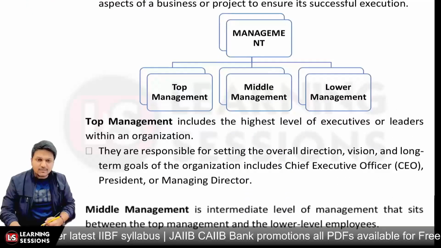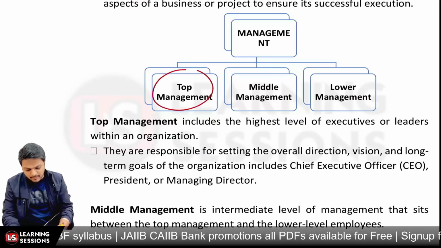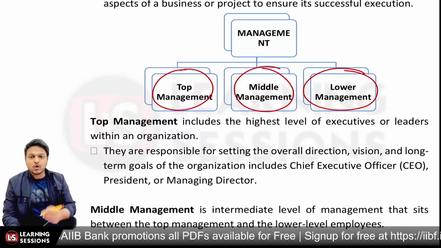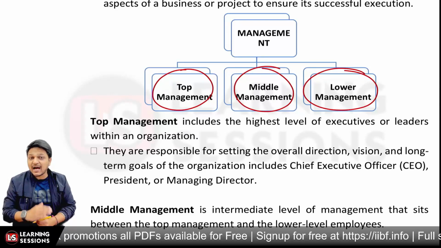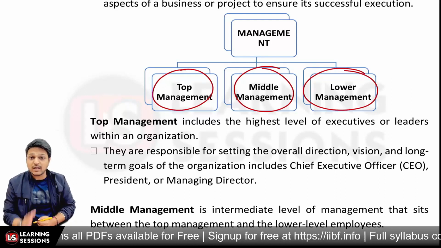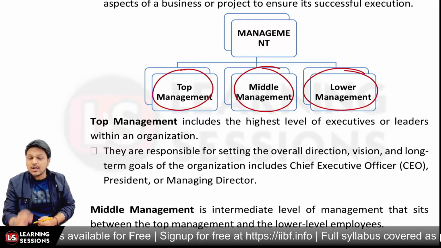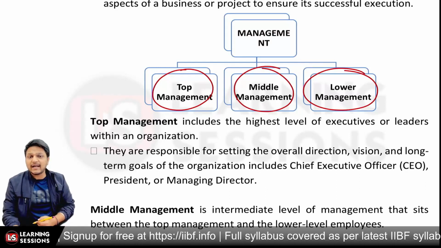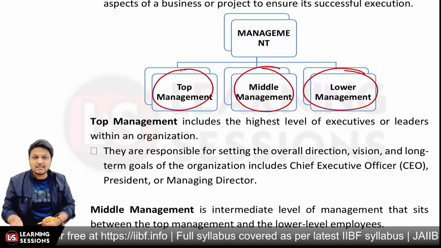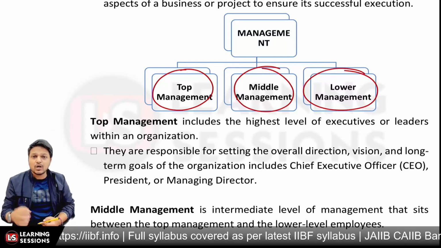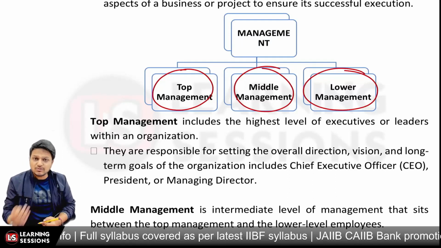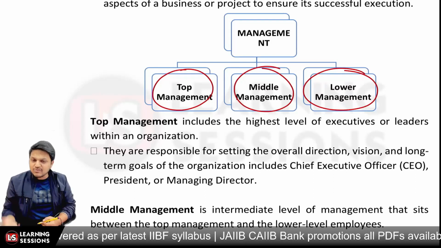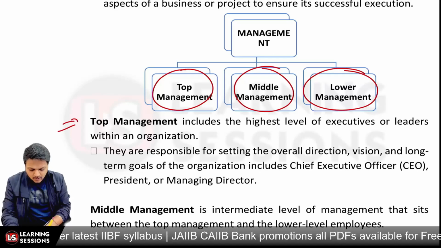And if we look at management, we have different types of management. We have the top management, the middle management, and the lower management. The top management basically includes the highest level of executives, the leaders within the organization. The main purpose of top management is the overall direction. They give the long-term goals or long-term strategy. They give the vision to the organization, such as CEO, CFO, managing directors. Those are in the top management, right?